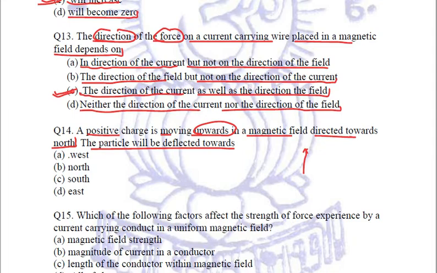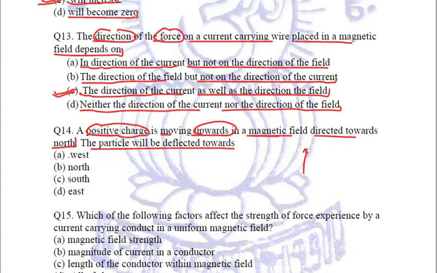Now if the positive charge is moving upward in a magnetic field which is directed towards north, then the force will act in which direction? If we apply Fleming's left-hand rule, we take the positive charge direction to be the direction of current.